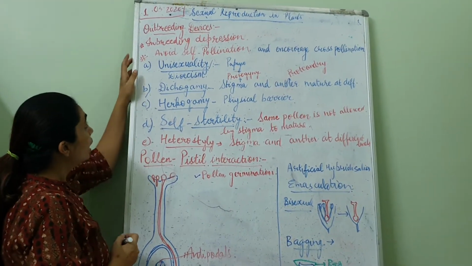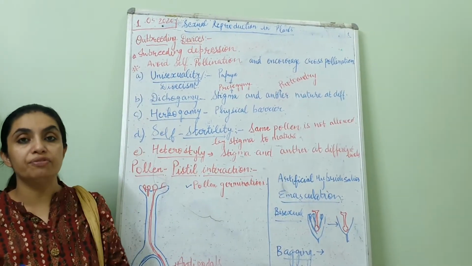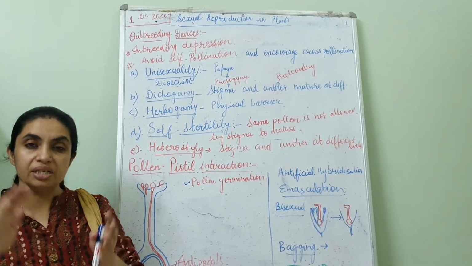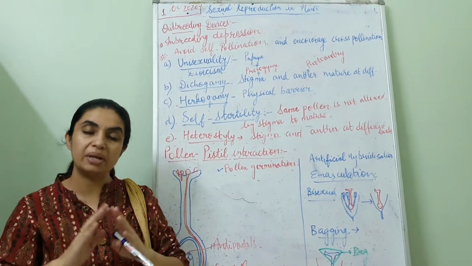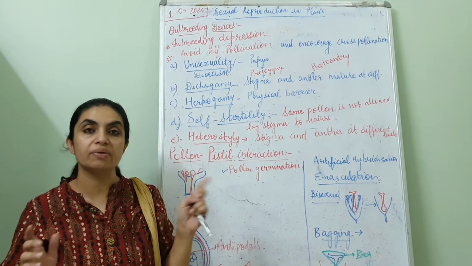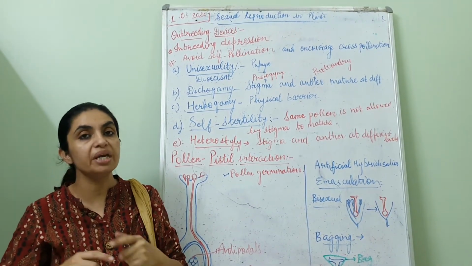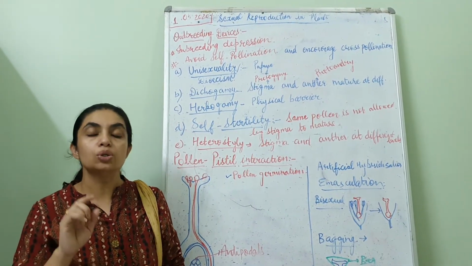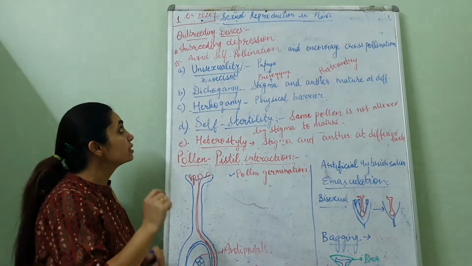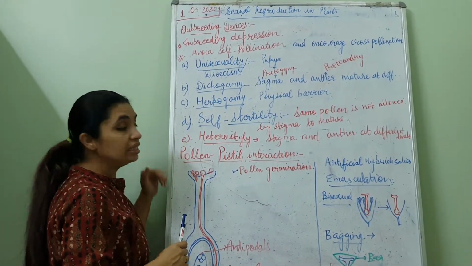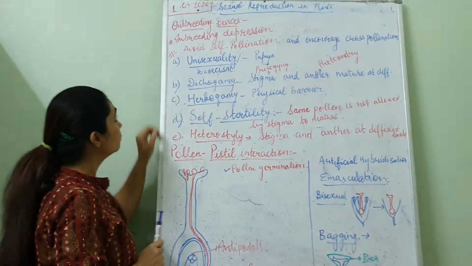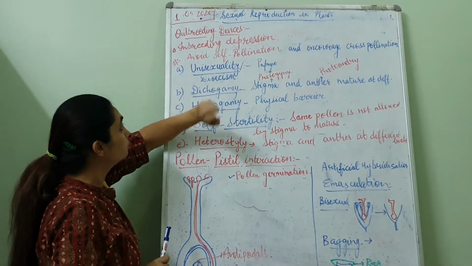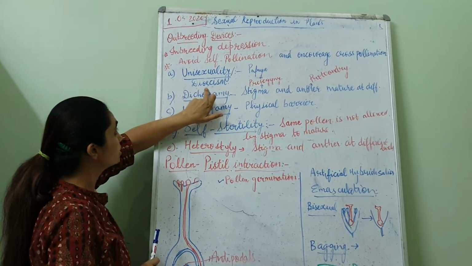NCERT has given it in a jumbled form. All the material is stuffed and compacted. So I am elaborating these topics because it is a very important topic and continuously being asked in the CBSE exams. So we will take point-wise. You will not find these points in NCERT. First, unisexuality or diocism.